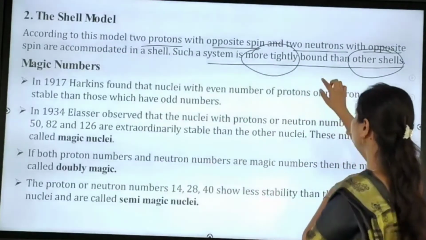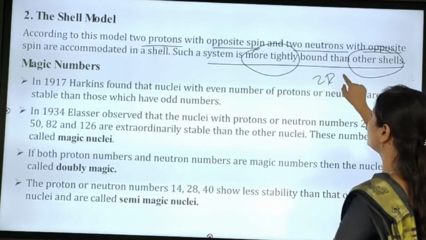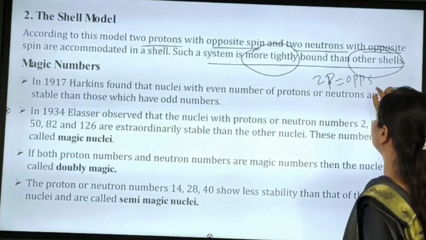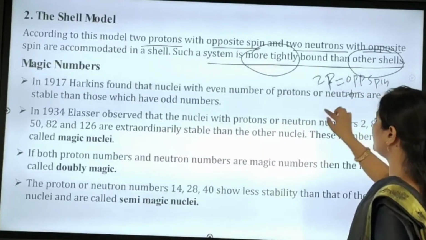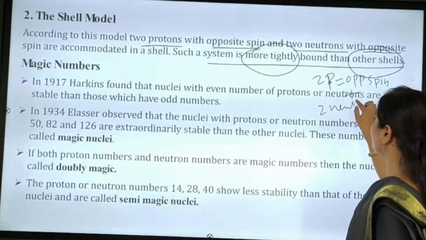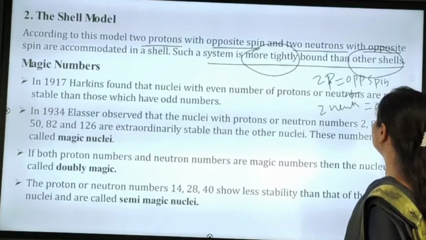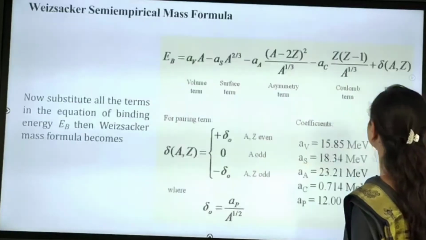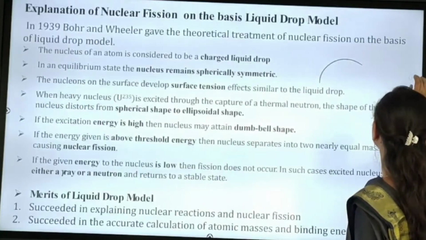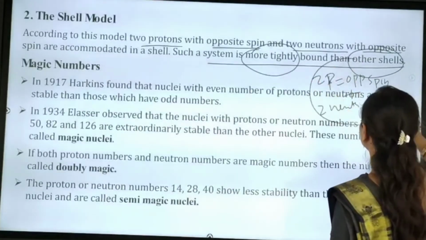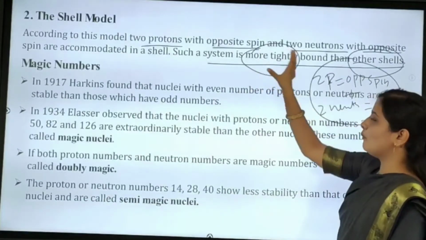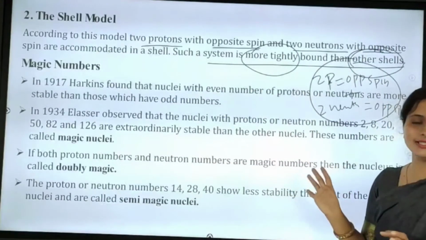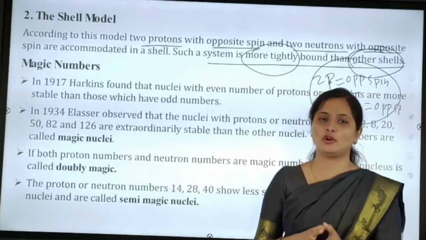So here, two protons with opposite spin, plus our neutrons, again with opposite spin. These bonds are more tightly bonded than the other shell. Such a shell we can call the shell model.